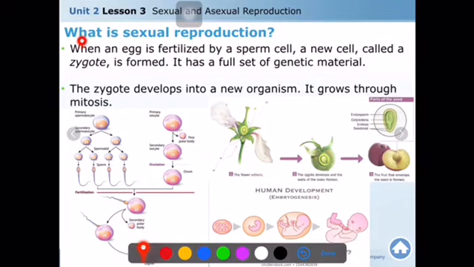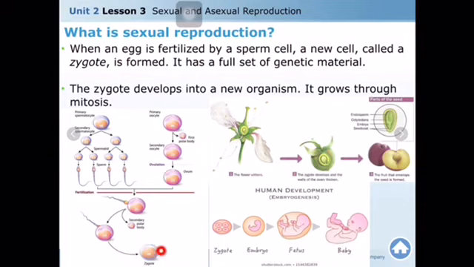Now, we should look here. What is sexual reproduction? When an egg is fertilized by a sperm, when sperm and egg come together, a new cell called a zygote is formed. As you see here, the zygote is formed.